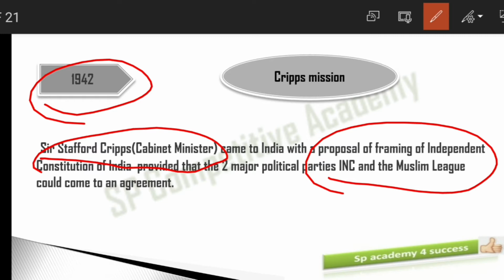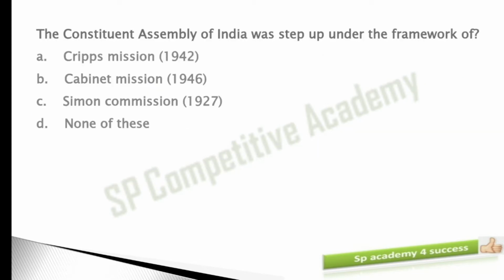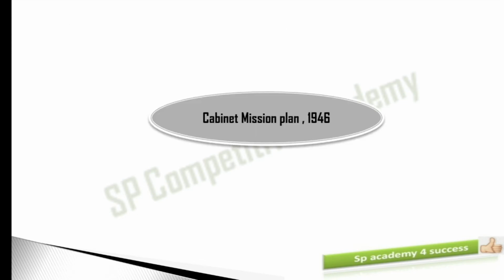But what was the result of this mission? The mission failed. Why did it fail? Because both political parties could not come to an agreement. And frankly, even Sir Stafford Cripps was not in favor of the partition of India. So the Cripps Mission Plan failed. We did not get the Constituent Assembly because of the Cripps Mission. So the first option is not the right answer. Just delete this. Now let's move on to the next one.